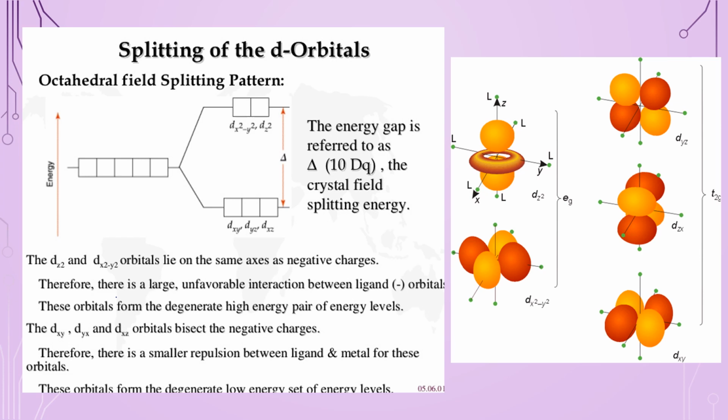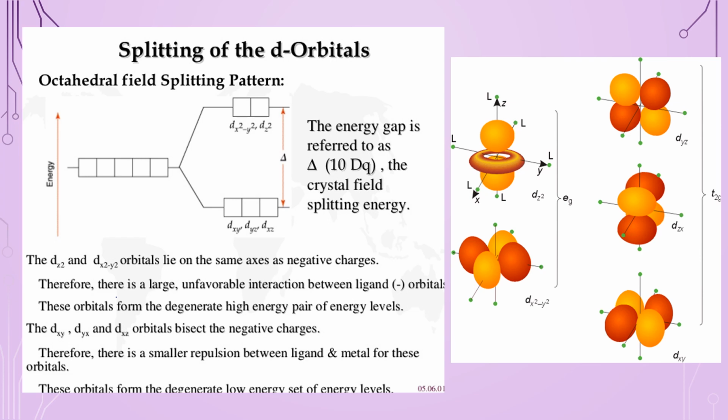Let us understand the splitting of the d orbitals, the octahedral field splitting pattern. These are the five d orbitals and they have been split into T2g and Eg. Now you are very clear about the meanings of T2g and Eg.